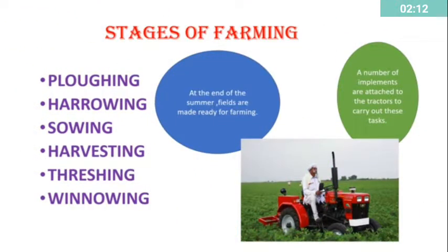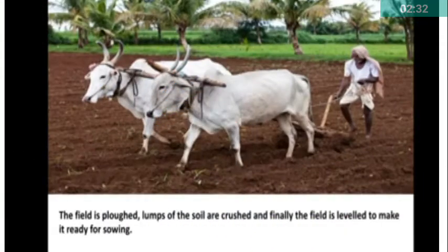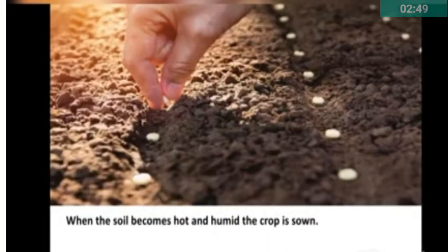Stages of farming: ploughing, harrowing, sowing, harvesting, threshing, and winnowing. At the end of the summer, fields are made ready for farming. A number of implements are attached to the tractors to carry out these tasks. The field is ploughed, lumps of the soil are crushed, and finally the field is leveled to make it ready for sowing. The pre-monsoon showers would make the hot soil humid. When the soil becomes hot and humid, the crop is sown.